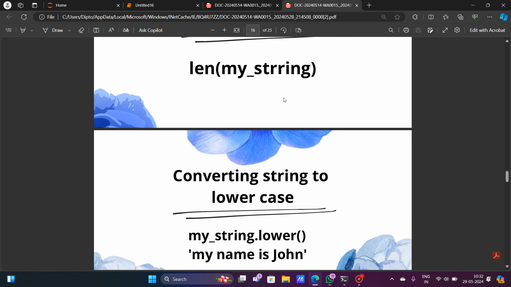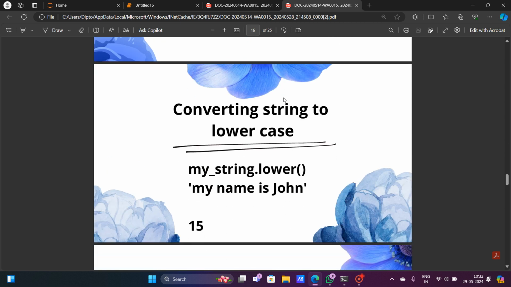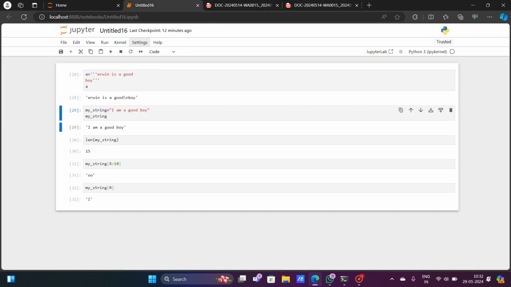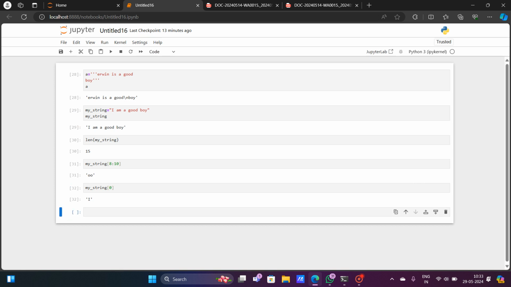Similarly, if I want to convert my string to lowercase or uppercase, which is very important. Suppose I want to convert my string into lowercase, then I just give the name of the variable, dot lower, and open and close a parenthesis. So I name the variable, my string dot lower. So that will be the code.